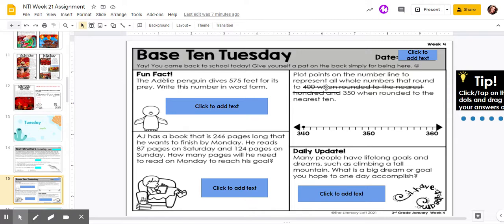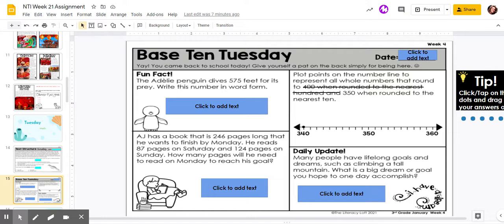I crossed out the rounding to the nearest 100 because we've really focused only on rounding to the nearest 10, and it gets kind of confusing with multiple points for different numbers, rounding to different numbers. So focus on rounding which numbers would round to 350. Focus just on that.